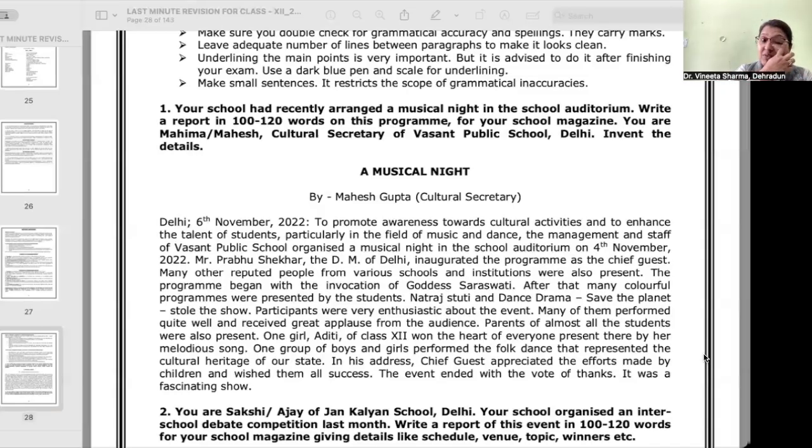In his address, the chief guest appreciated the efforts made by children and wished them all success. The event ended with the word of thanks. It was a fascinating show.